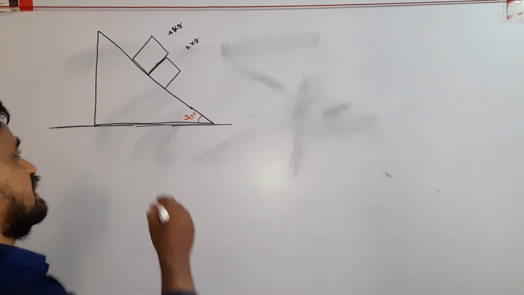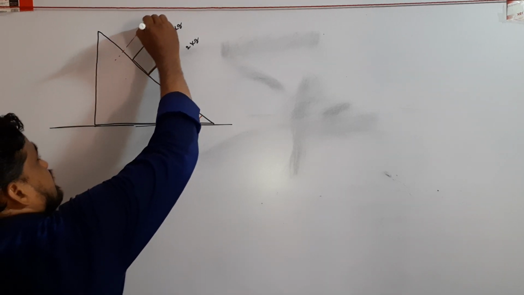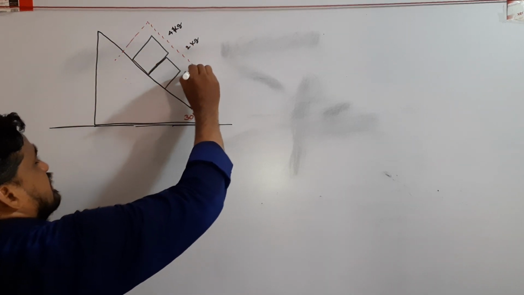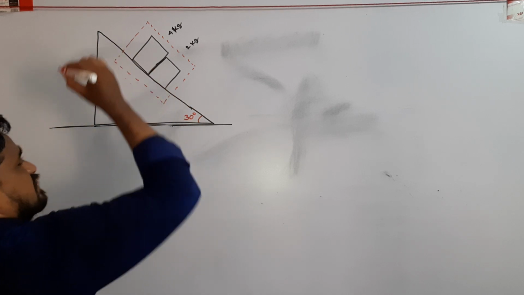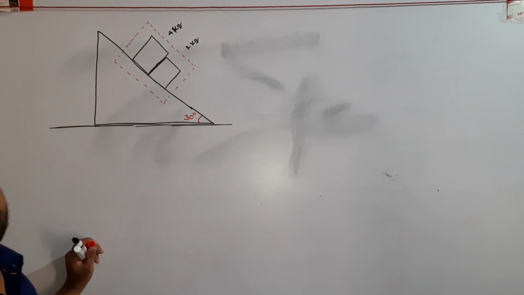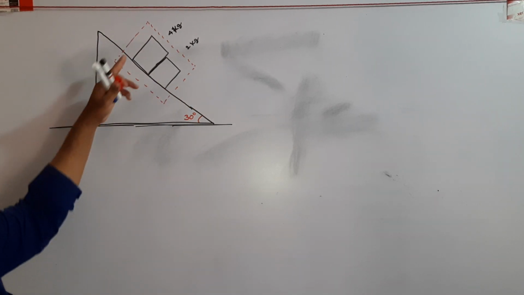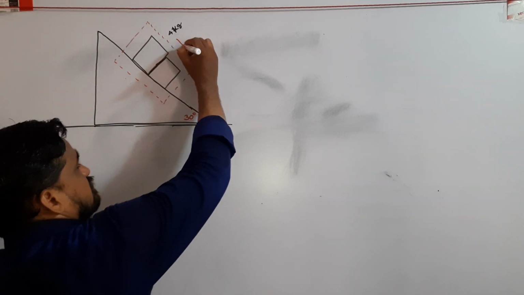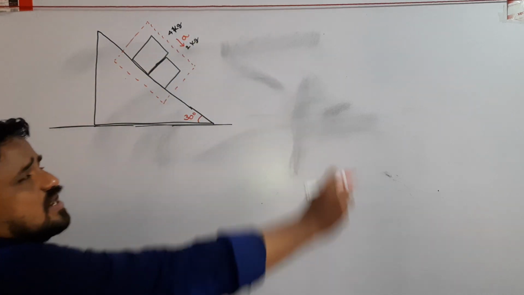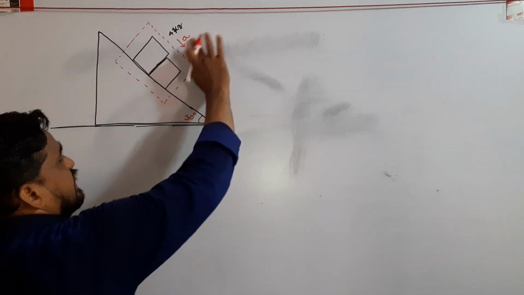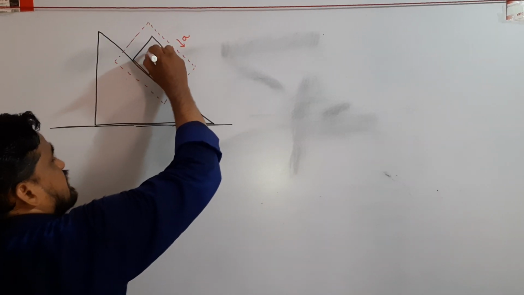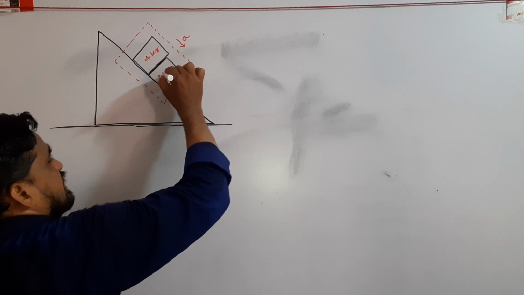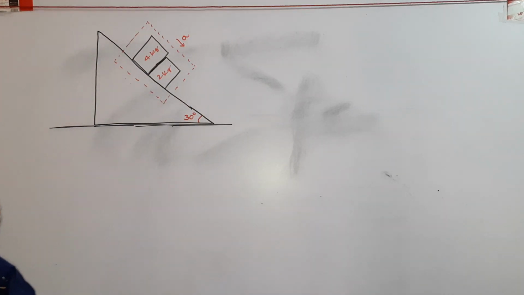For finding that, first I consider these two bodies as a system. I consider the two contact bodies as a system. Here the system moves down with acceleration A.